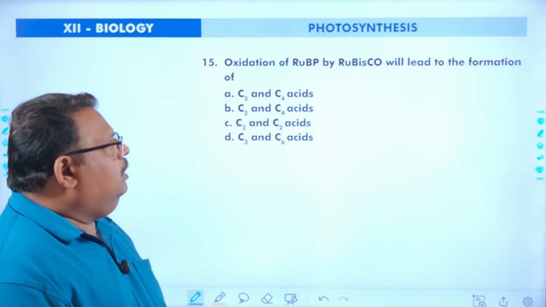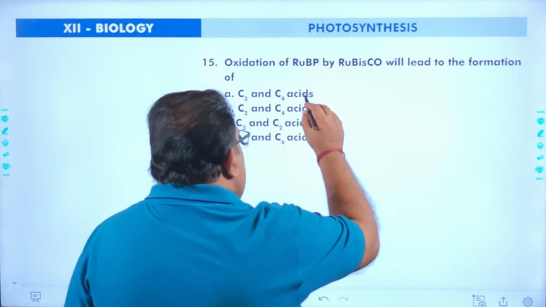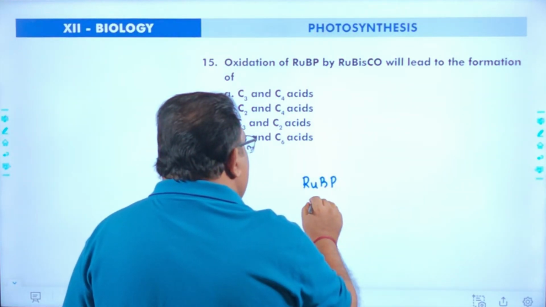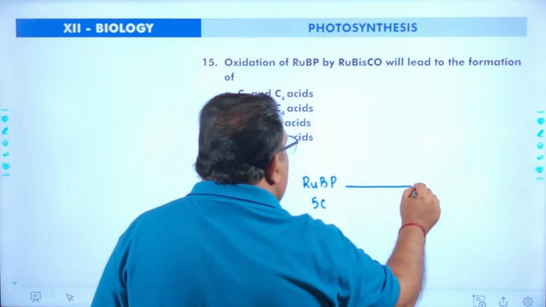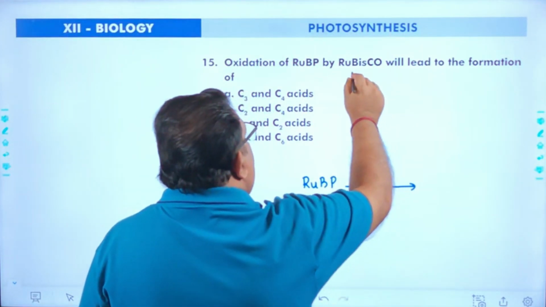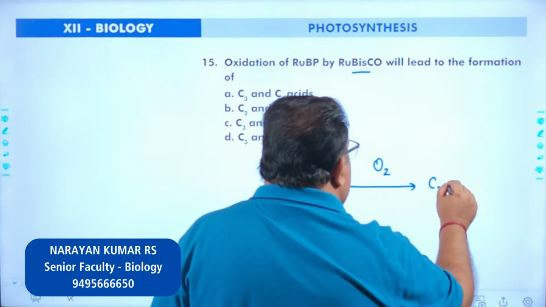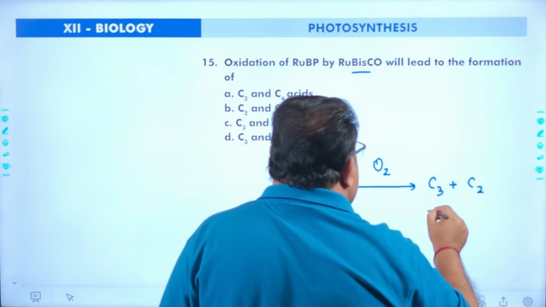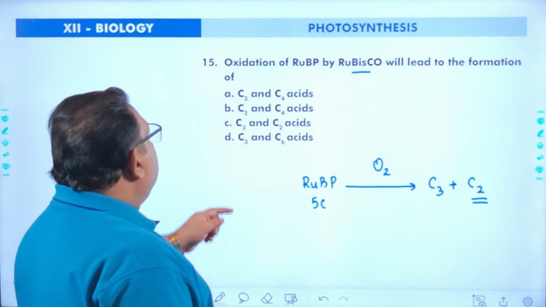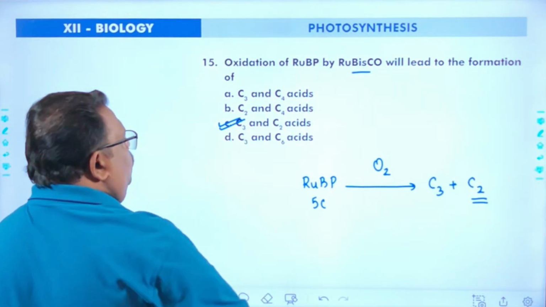Oxidation of RUBP by Rubisco will lead to the formation of, that you already discussed. RUBP is a 5-carbon compound. When oxidation takes place in presence of the enzyme Rubisco, the 5-carbon compound is broken down into a C3 acid and a C2 acid. That is why the cycle is called C2 cycle. So answer will be C3 and C2 acids.